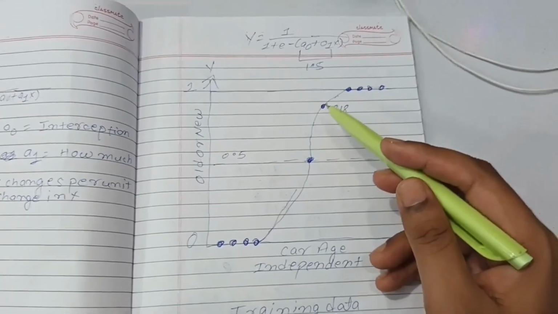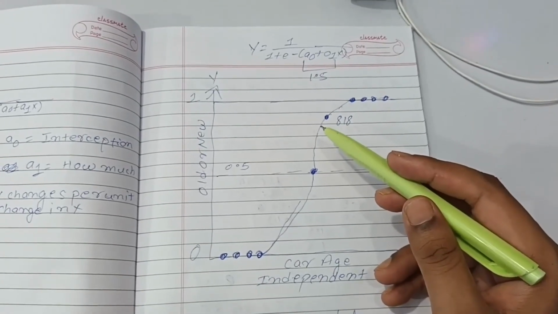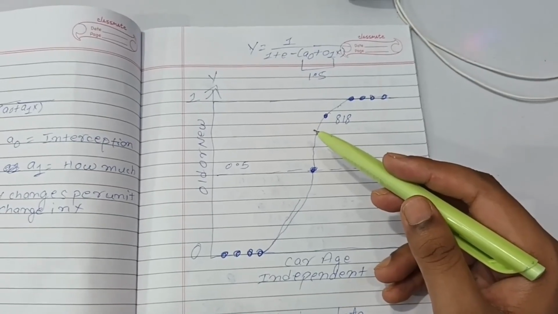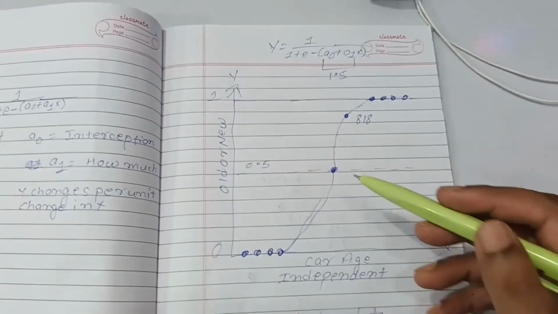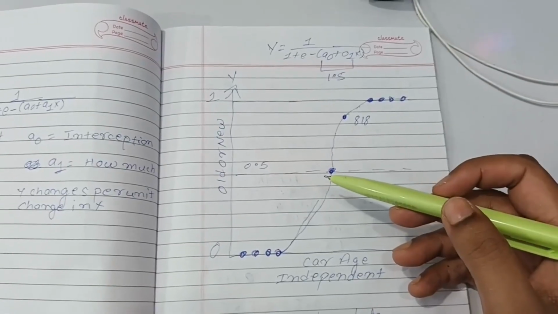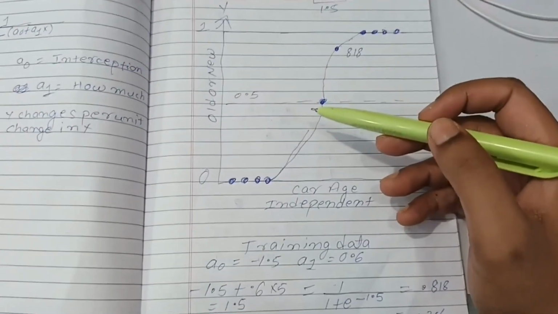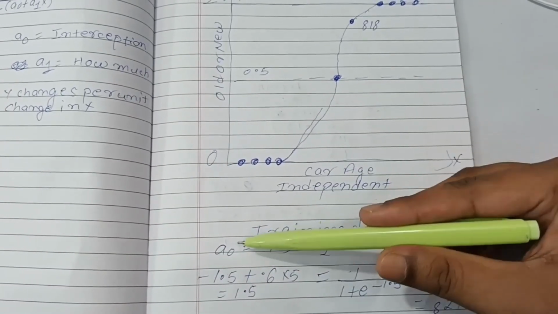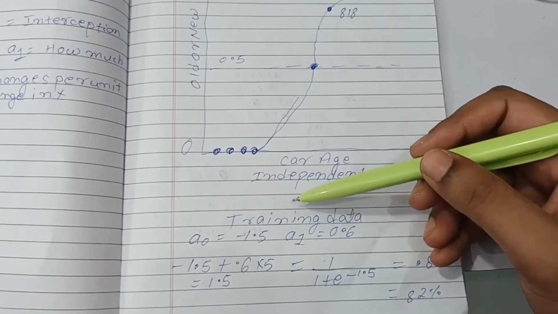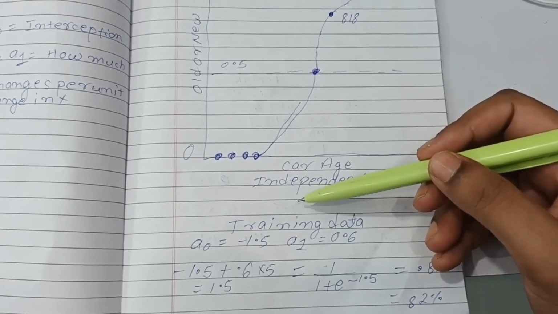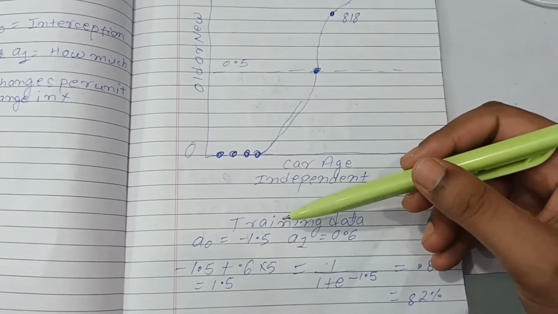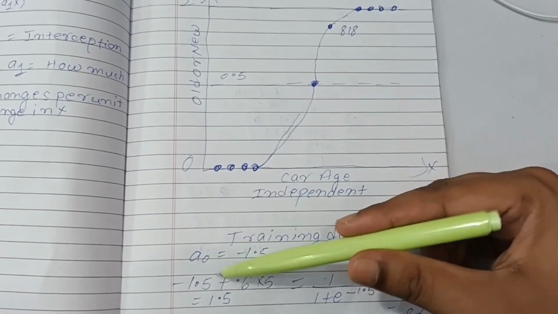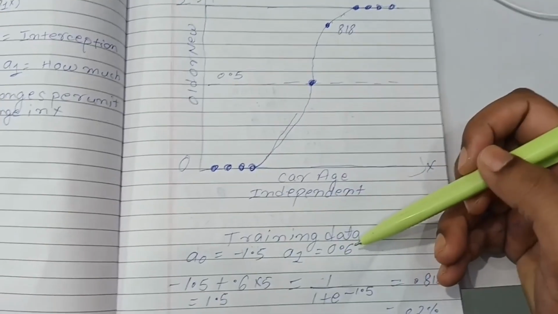And if somebody asks you, my car age is 5 years, predict whether it is new or old? So you don't directly do it in your mind. You will use this formula to do it. Okay, and the data could be bigger, but for example we are keeping it simple here. So you will simply use this formula, and you also think about how we will calculate the values of a0 and a1. And this is a long process in itself, and it will take some time. So I will make a new video about it. But in exams and most places where you get this question, a0 is already defined and a1 is already defined.